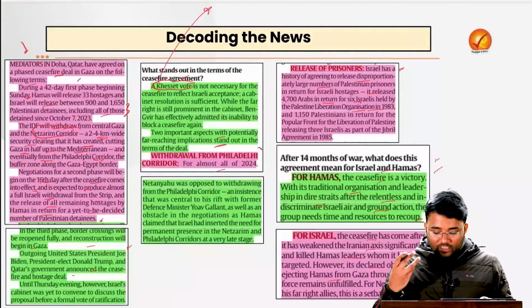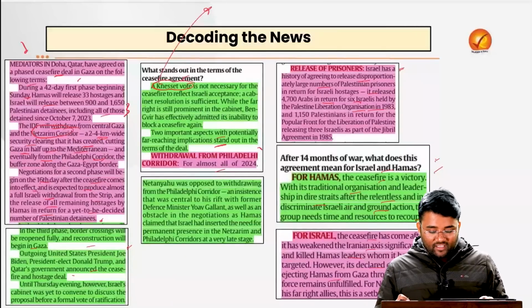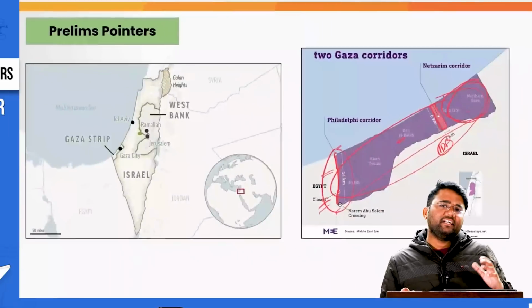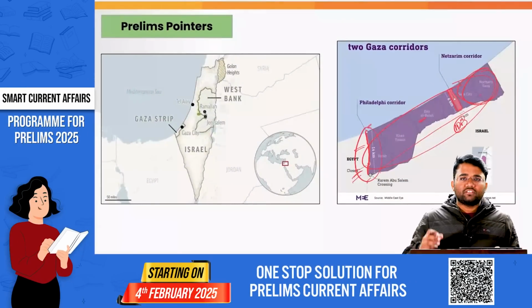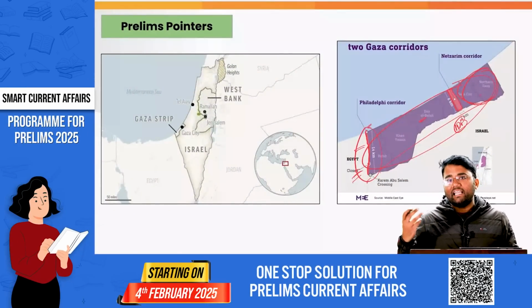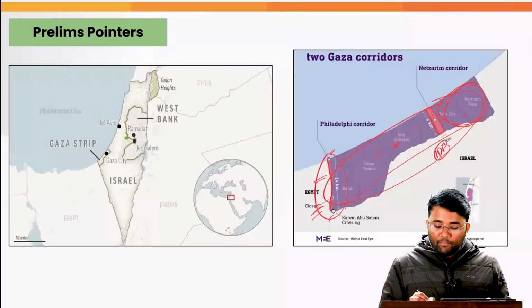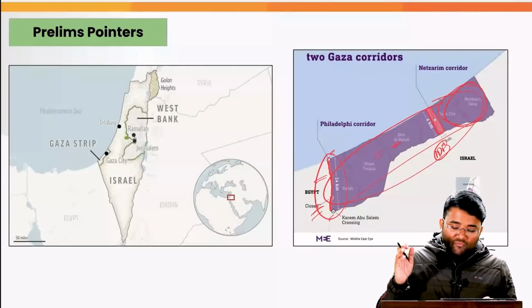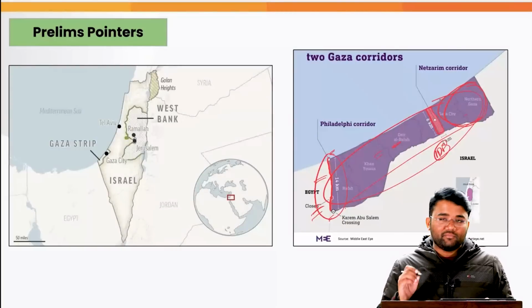And for Netanyahu and his far-right allies, this is a setback. This can be called a setback because one of the main aims of the right parties and the right allies of the government was to flush out Hamas completely from the Gaza Strip.